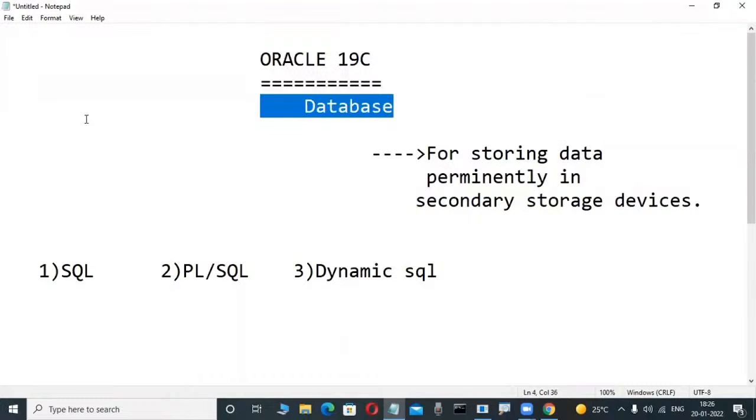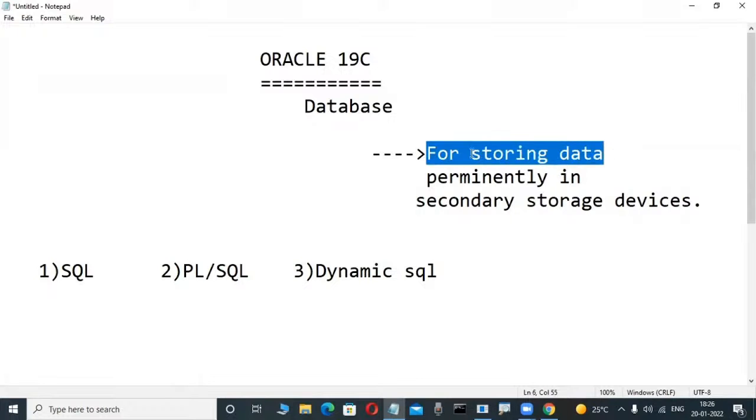Some Java, .NET, Python application front end is there. The data we are entering is stored in the back end. A first-time newcomer thinks the back end is only for storing data, but that is absolutely wrong. It is not only storing data; so many things are there.